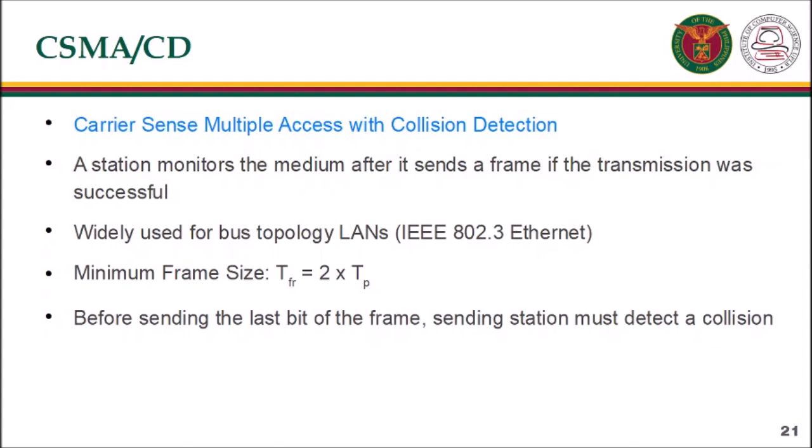Therefore, the frame transmission time T sub FR must be at least 2 times the maximum propagation time T sub P. To understand the reason, let us think about the worst case scenario. If the two stations involved in a collision are the maximum distance apart, the signal from the first takes time propagation time to reach the second, and the effect of the collision takes another propagation time to reach the first. So the requirement is that the first station must still be transmitting after 2 times the propagation time.